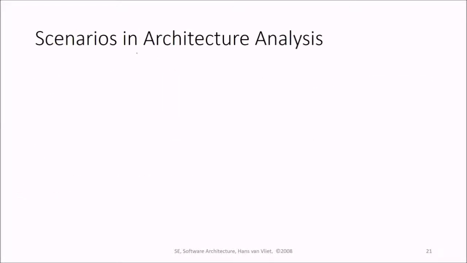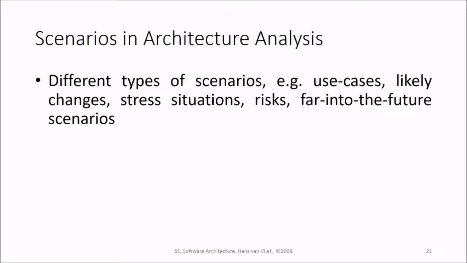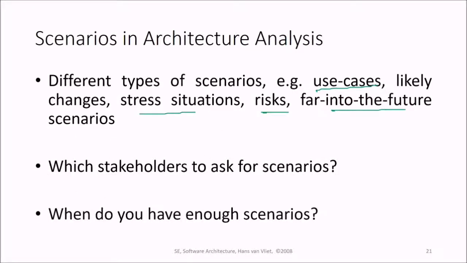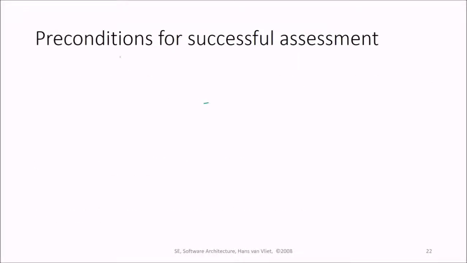The user scenarios in architecture analysis could be different types of scenarios. For example, use cases, things likely to change, stress situations, risk, and far-into-the-future scenarios. Also, which stakeholders to ask for scenarios? This is also a question. And when do you have enough scenarios?